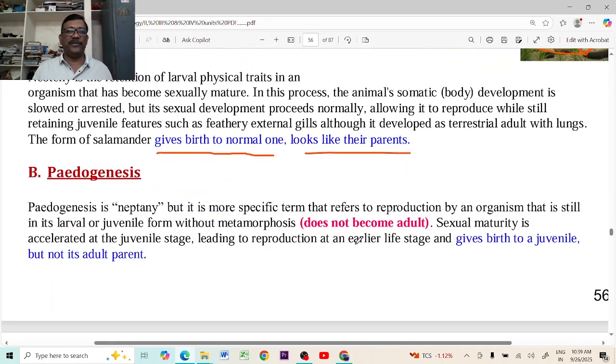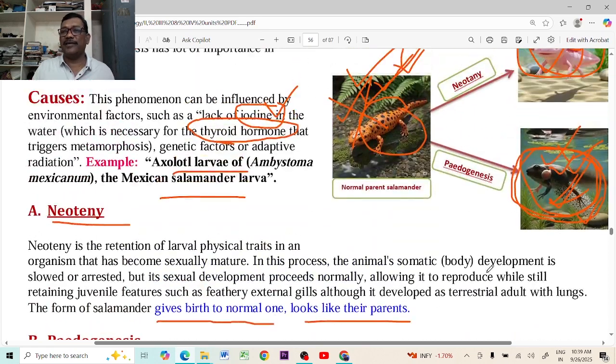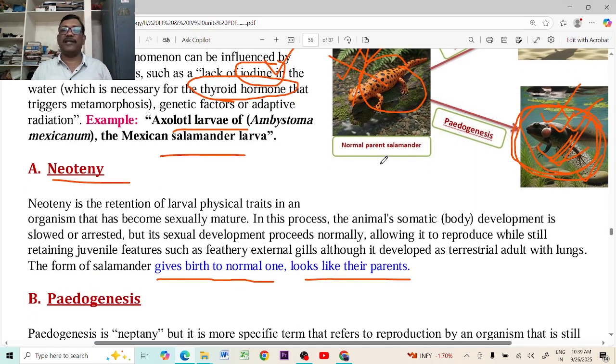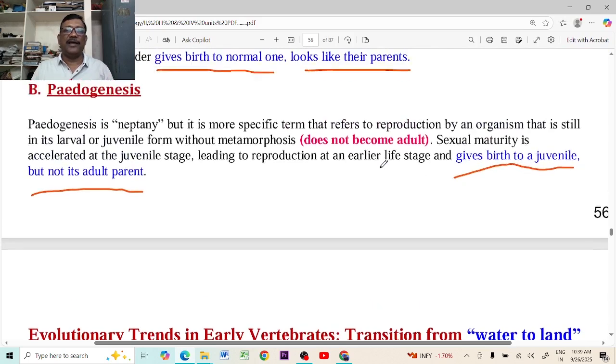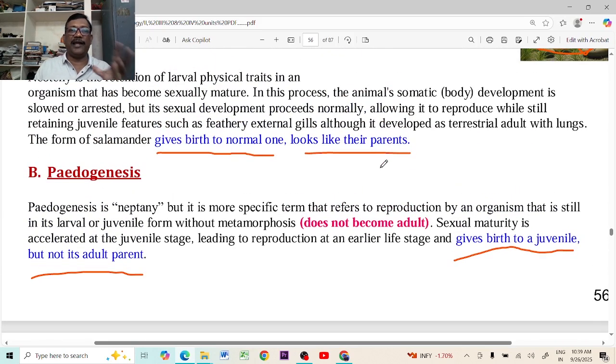Whereas in paedogenesis, you can see this can give birth to the juvenile only, but not to animals like its parents. It gives birth to animals which look like its larvae but not like its parents. That is paedogenesis, neoteny and paedogenesis.